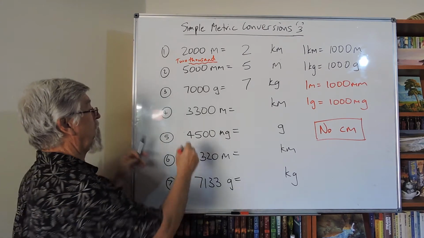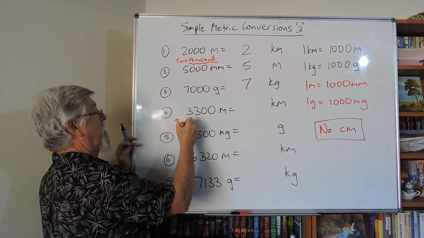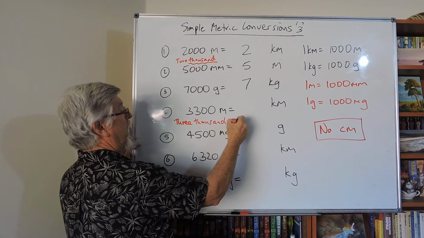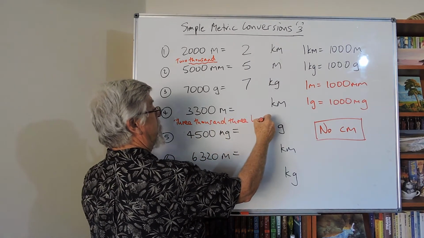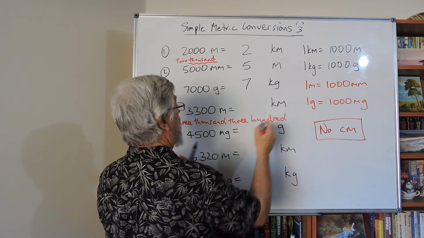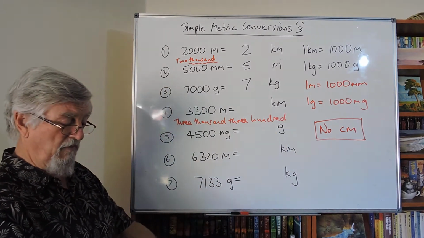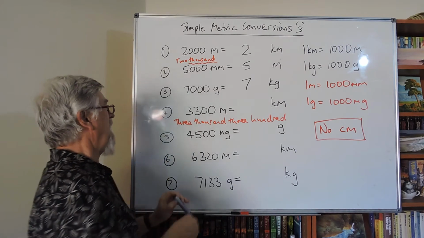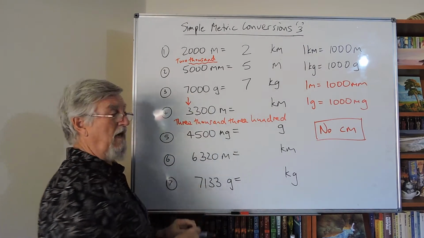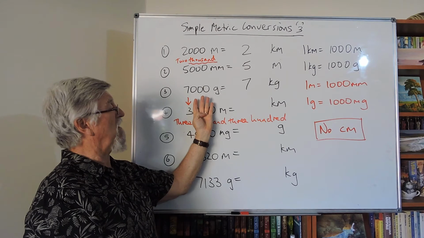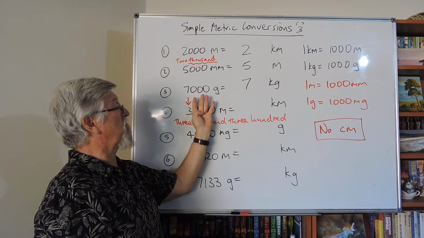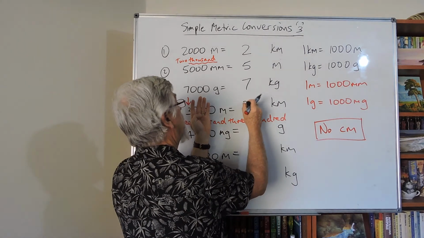If I wrote it in words, I would say 3,300. So we're talking about thousands. So let's go back to my peekaboo method again. That's thousands. So let's put an arrow to that one. That's the thousands. So if I covered all those over, the answer is 3. Because 3,000 metres would be 3 kilometres.